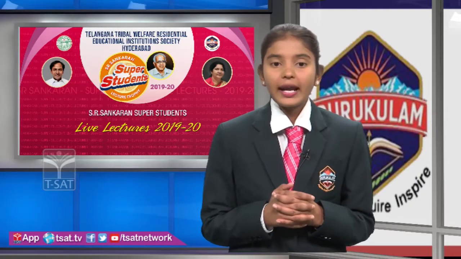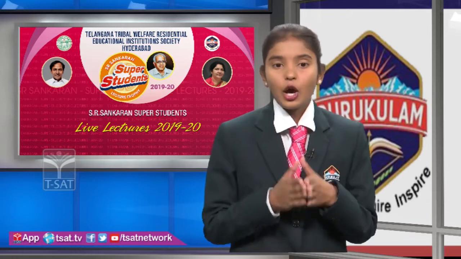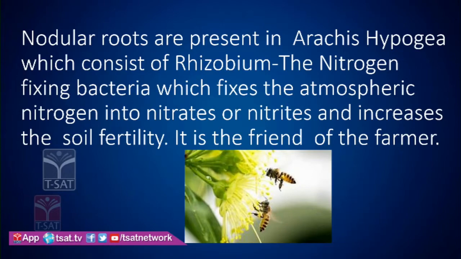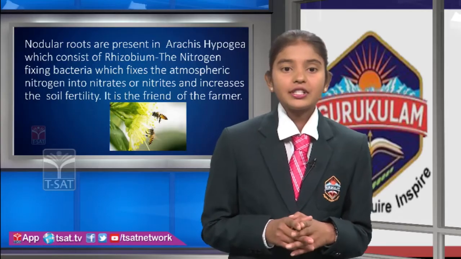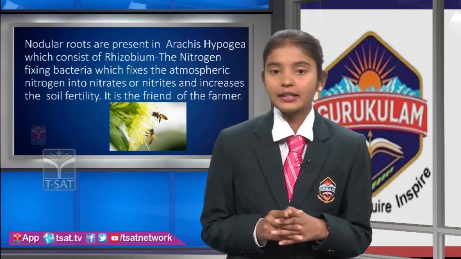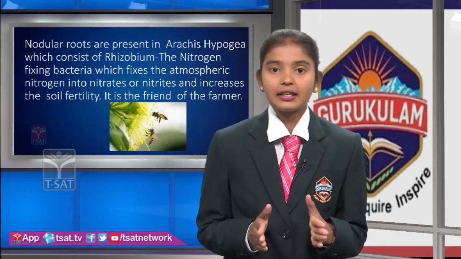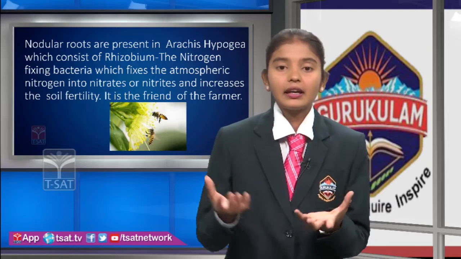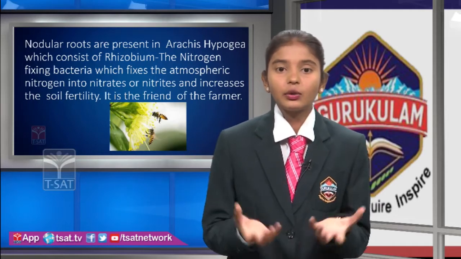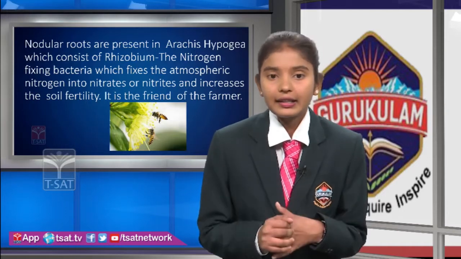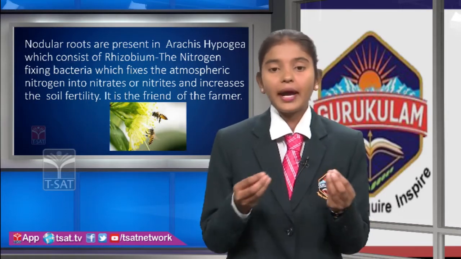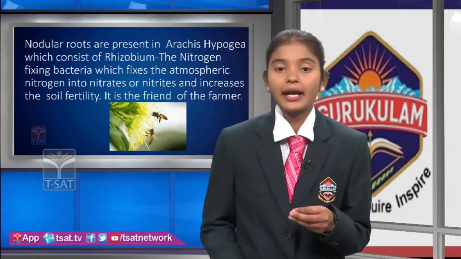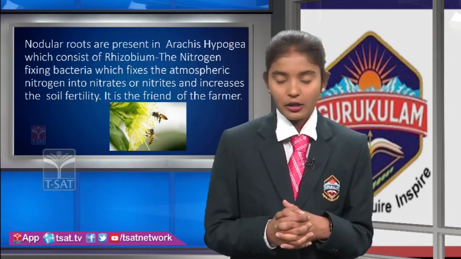So friends, do you know Arachis hypogea? Yes, the common name of Arachis hypogea is groundnut. Next, nodular roots are present in Arachis hypogea, which contain rhizobium bacteria. Already you know rhizobium bacteria, right? The rhizobium bacteria convert the atmospheric nitrogen into nitrate, and the plant uses that nitrate. The rhizobium bacteria are helpful for soil fertility, and rhizobia are a friend of the farmer also.